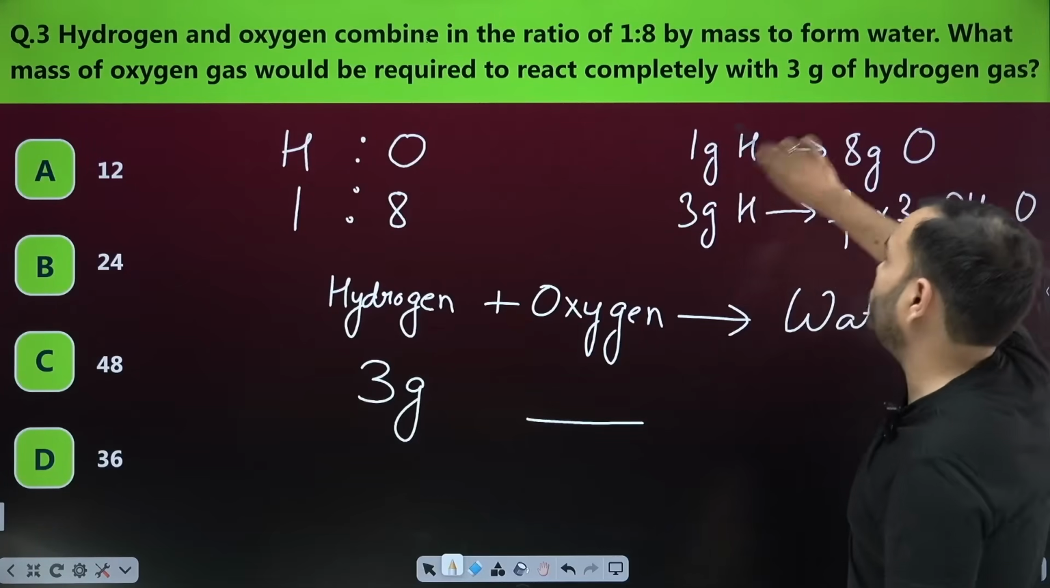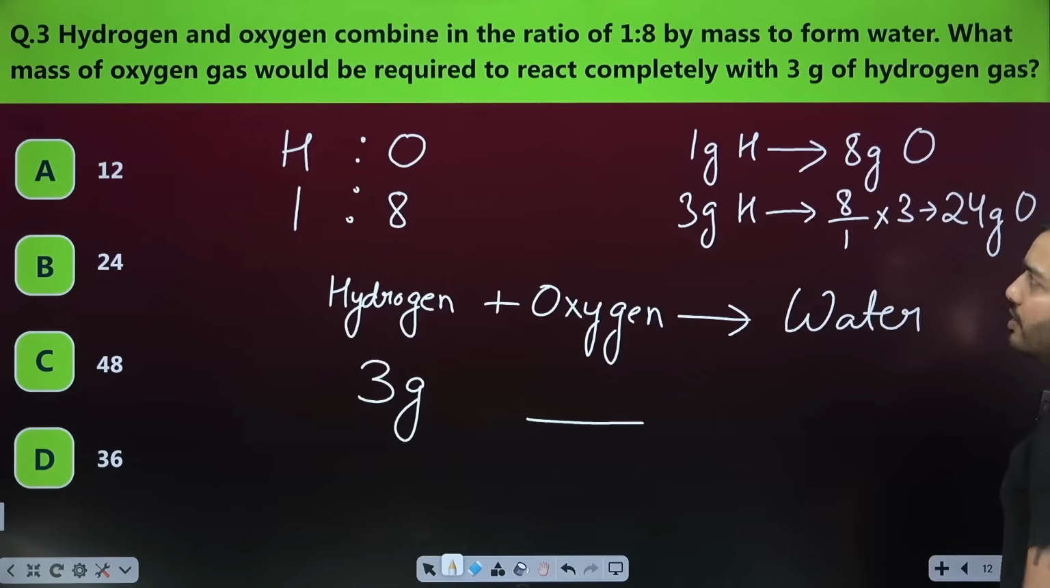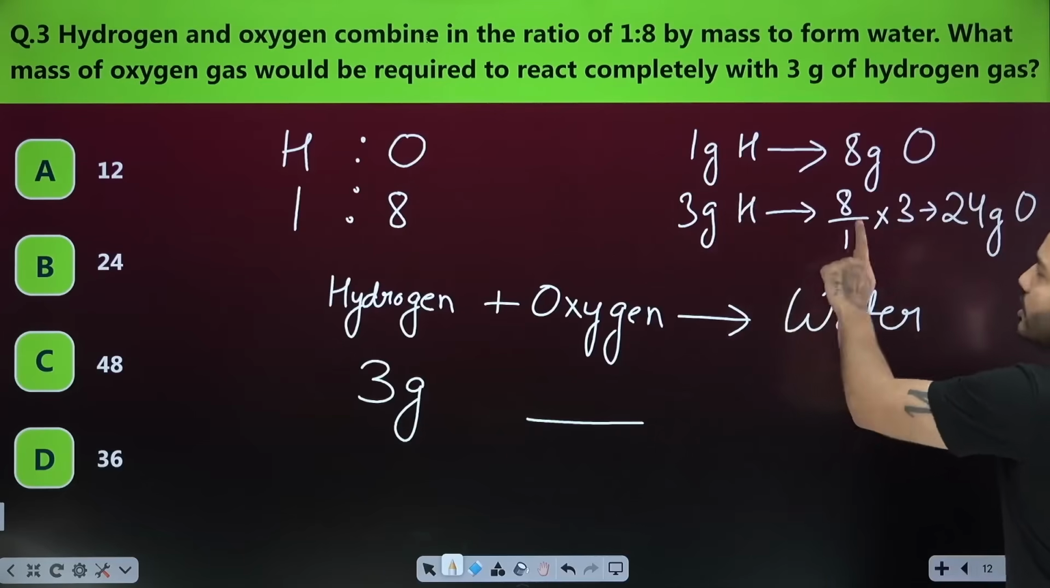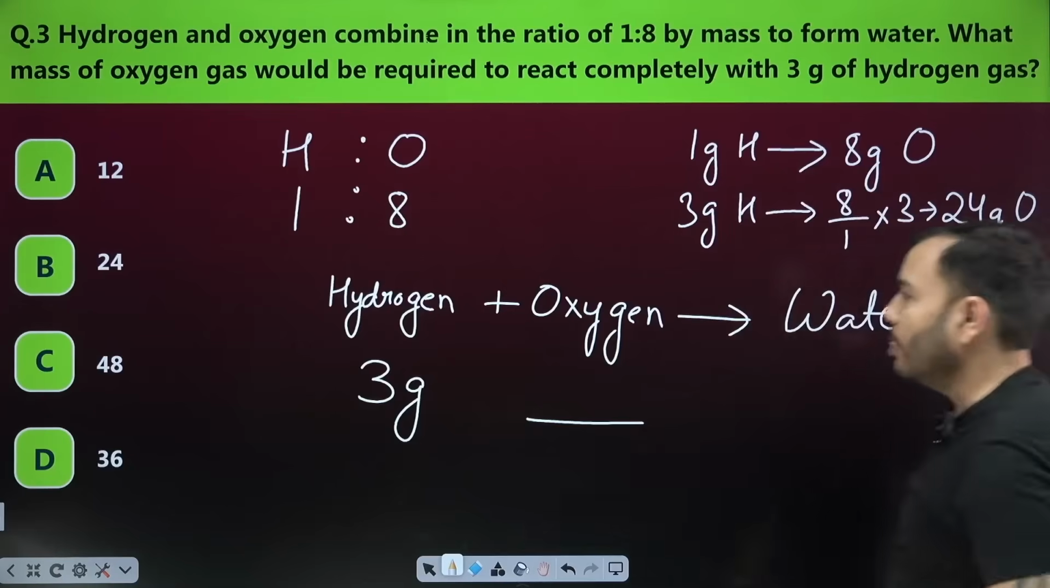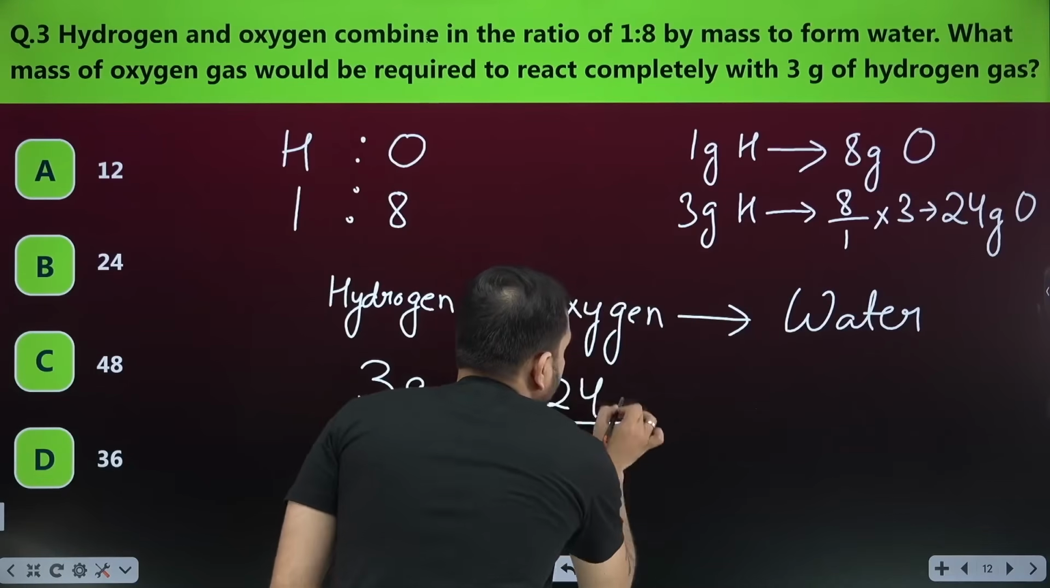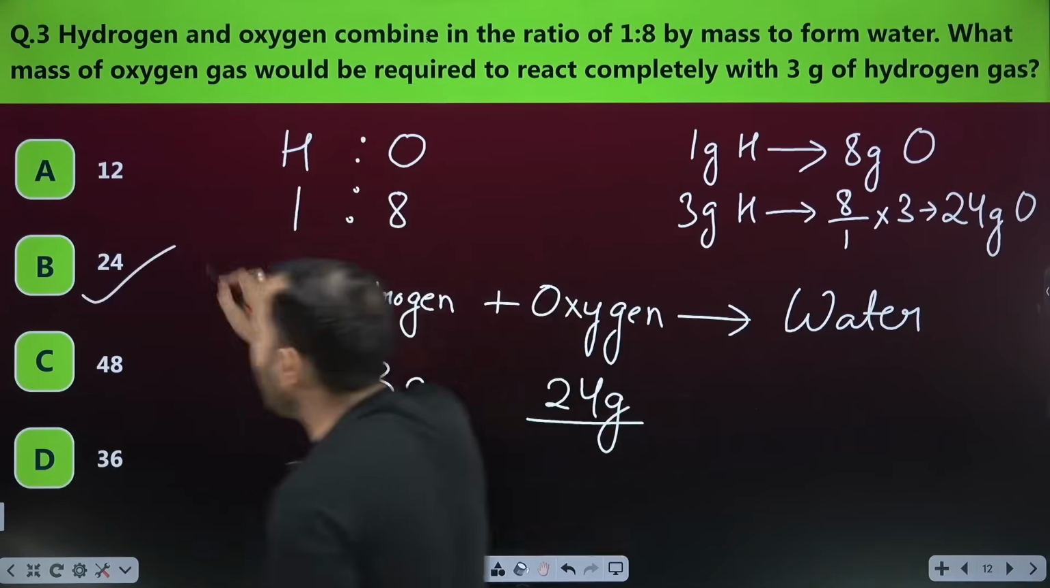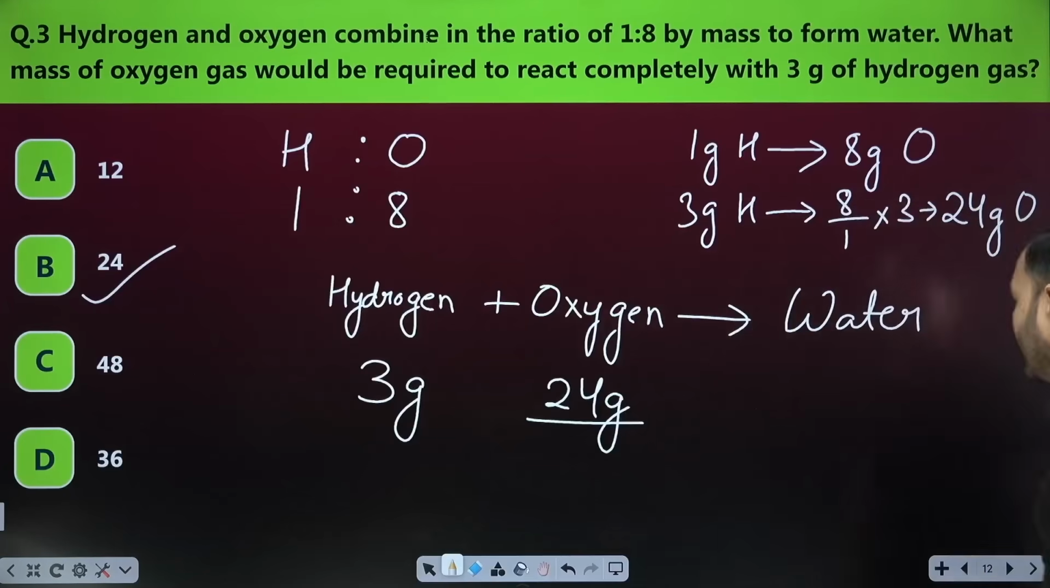If 1 gram of hydrogen combines with 8 gram of oxygen, then 3 gram of hydrogen will combine with 8 upon 1 multiplied by 3, 24 gram. So the oxygen should be 24 gram. Does the option have 24? It is there. Tell me, do you understand? Very good. Let me do one more question with you.